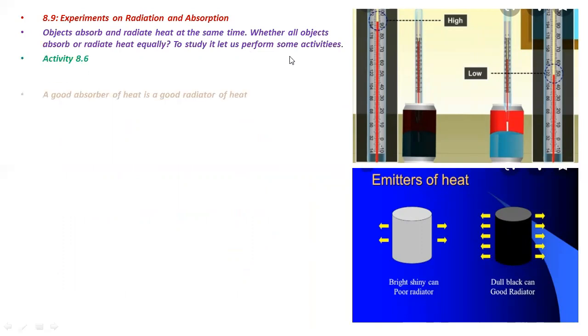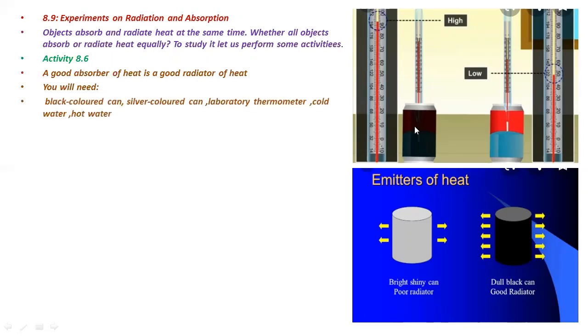Activity 8.6. A good absorber of heat is a good radiator of heat. For this activity, you will need a black colored can and a silver colored can or any light colored can. Then thermometers, these are called laboratory thermometers, and you need hot water and cold water.